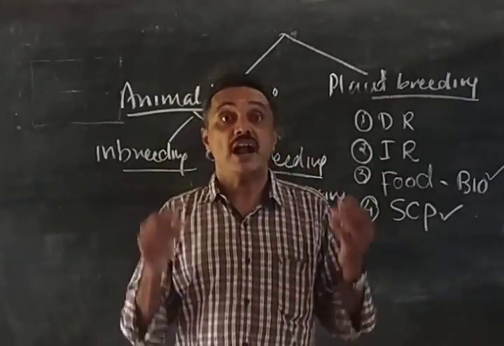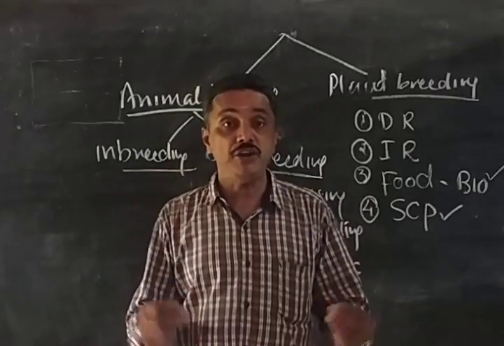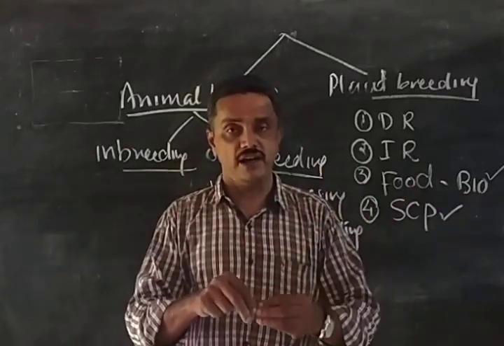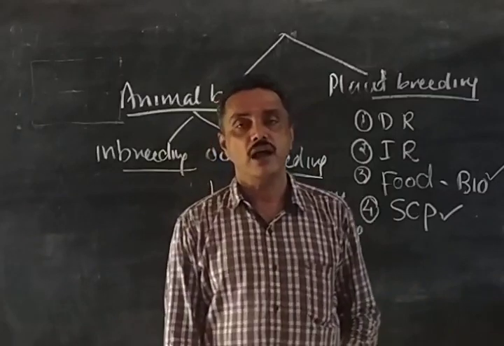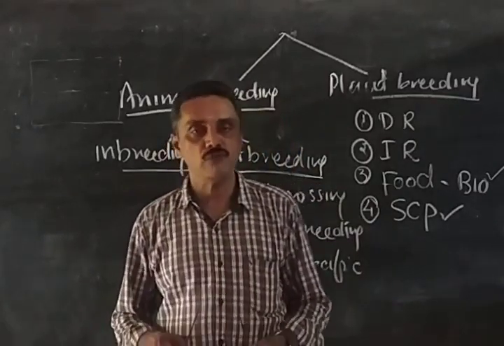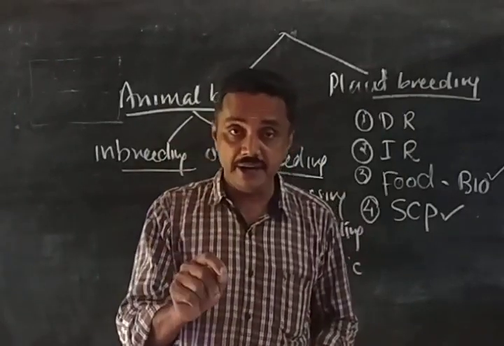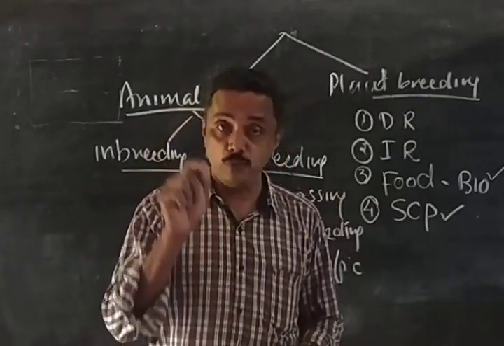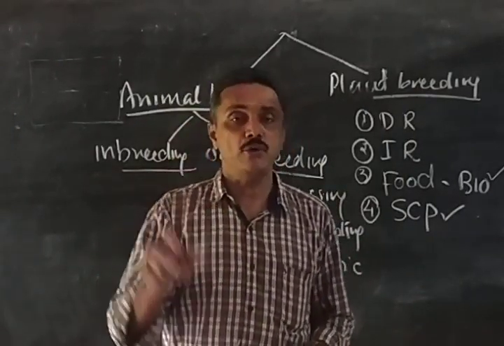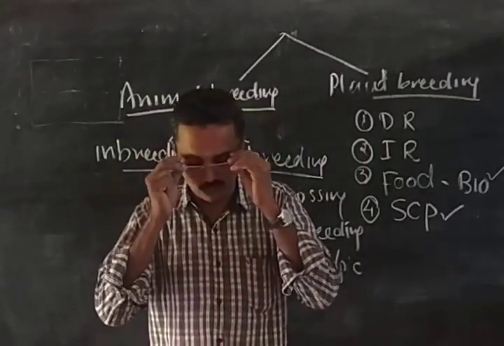It will help to combine the desirable qualities of two breeds together. So outbreeding is the best method of animal breeding rather than inbreeding. You have to write the inbreeding depression, because to prevent inbreeding depression, we are doing outbreeding. So you write like that also.